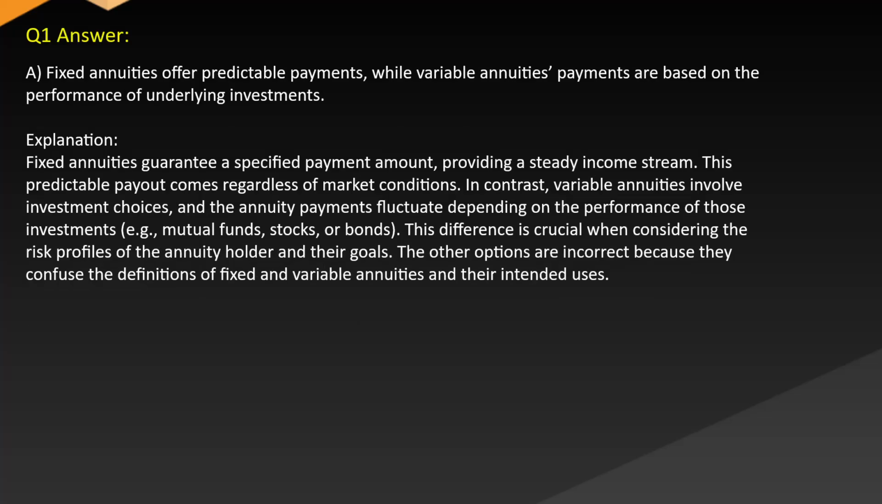Answer A. Fixed annuities offer predictable payments, while variable annuities payments are based on the performance of underlying investments. Explanation: fixed annuities guarantee a specified payment amount, providing a steady income stream. This predictable payout comes regardless of market conditions. In contrast, variable annuities involve investment choices, and the annuity payments fluctuate depending on the performance of those investments, e.g., mutual funds, stocks, or bonds. This difference is crucial when considering the risk profiles of the annuity holder and their goals. The other options are incorrect because they confuse the definitions of fixed and variable annuities and their intended uses.